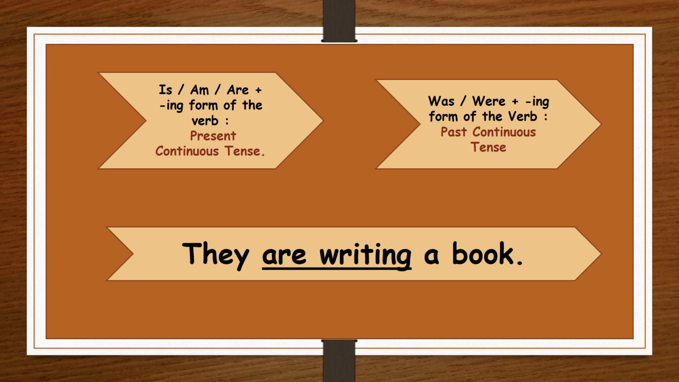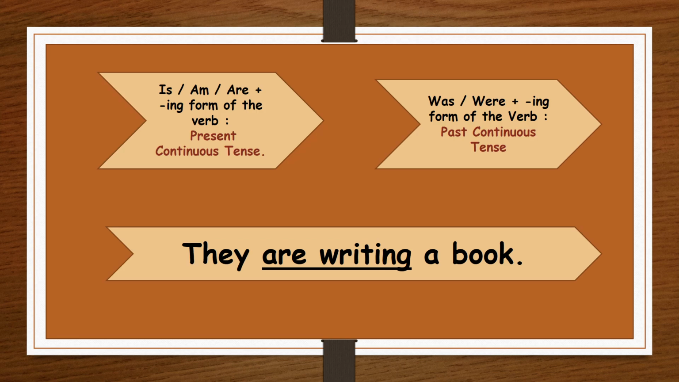But the difference is that here we will place the helping verb is, am, are, was or were at the beginning of the sentence, and then rest of the sentence remains same. We will also add a question mark at the end.